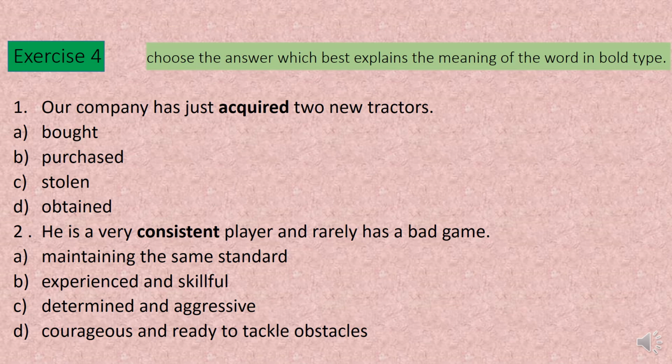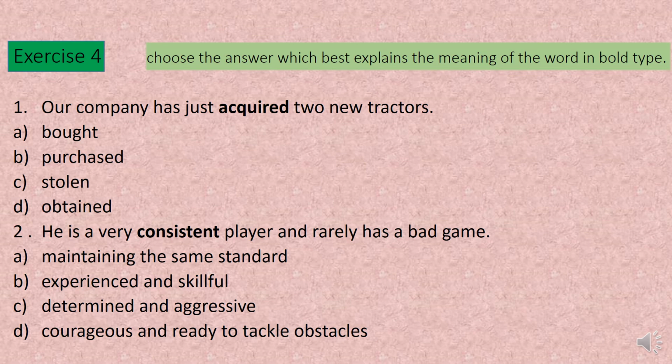Reluctant means unwilling and hesitant. Prejudiced means unfairly showing a dislike. So the most appropriate answer should be prejudiced. Prejudiced is the most appropriate answer.